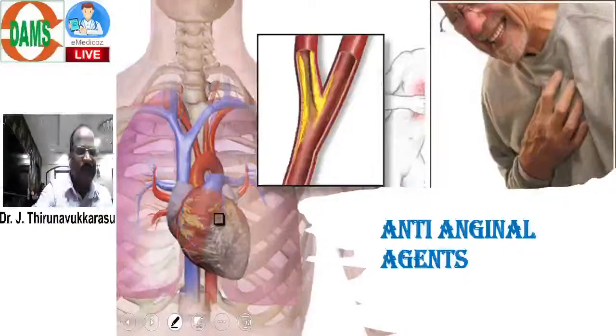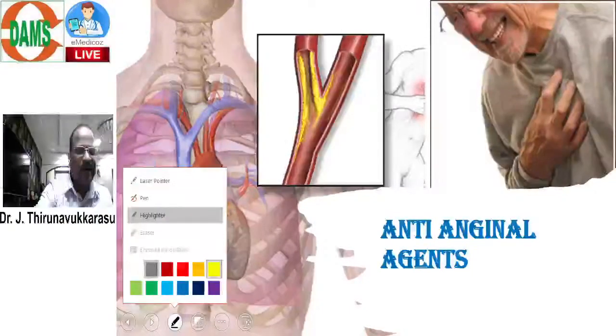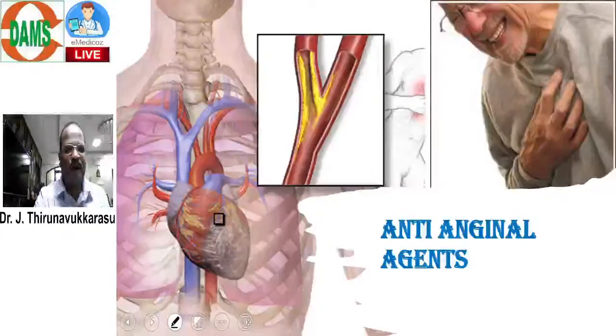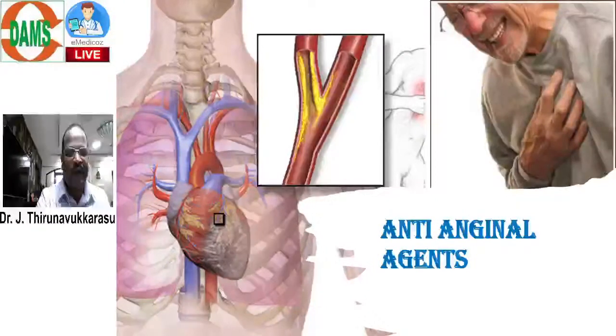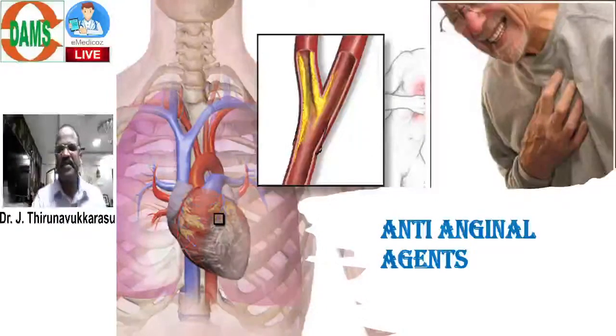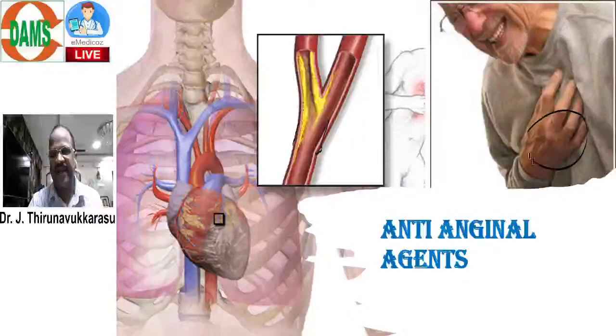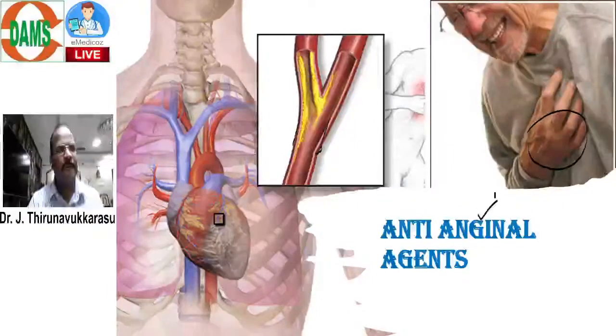For example, there is a coronary artery disease, a problem in the coronary artery that causes severe chest pain. That is called angina. So, angina means pain due to vascular etiology.